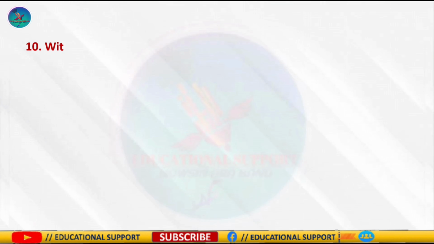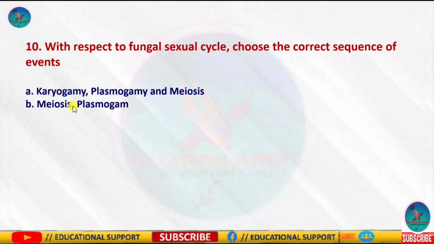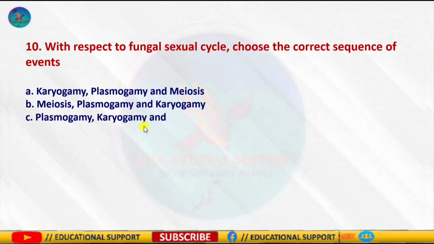Question number 10 is, with respect to fungal sexual cycle, choose the correct sequence of events. And the options are: option A, karyogamy, plasmogamy, and meiosis. Option B is meiosis, plasmogamy, and karyogamy. Option C is plasmogamy, karyogamy, and meiosis, and option D, last one, is meiosis, karyogamy, and plasmogamy.